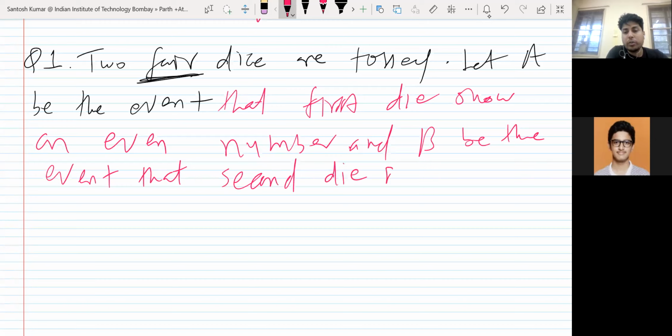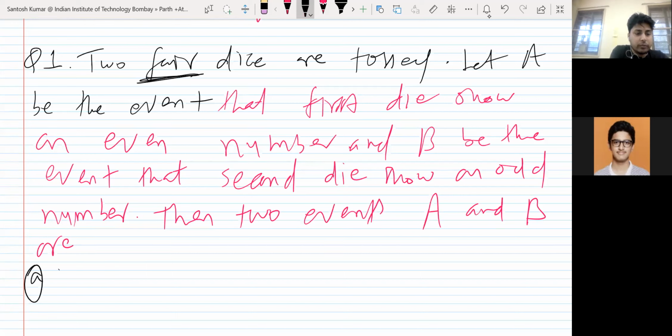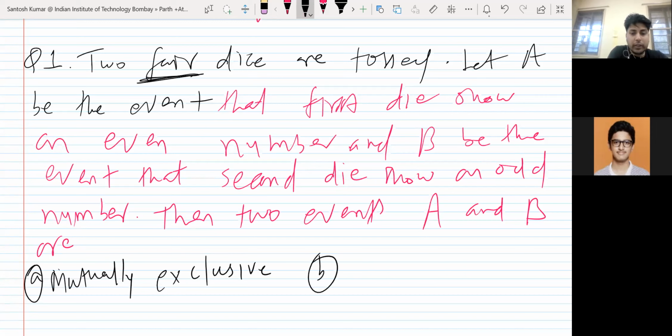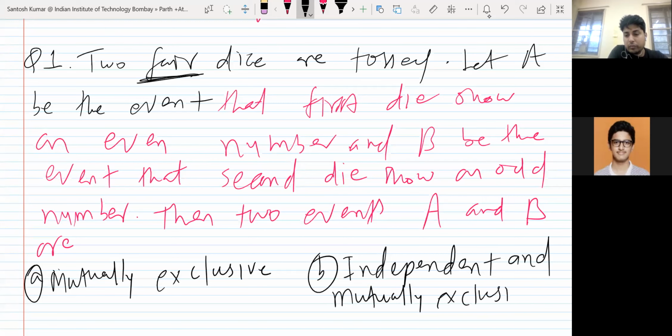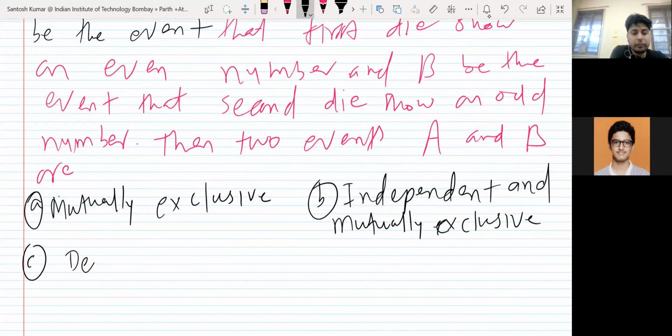Then two events A and B are: option A, mutually exclusive, means disjoint; option B, independent and mutually exclusive; option C, dependent; and option D, none of these.